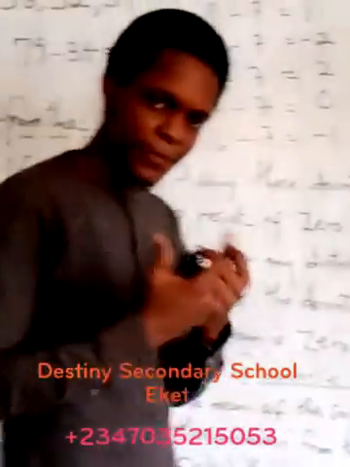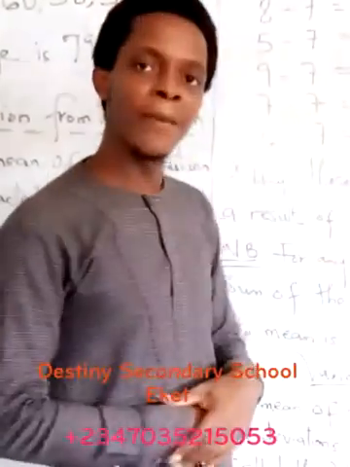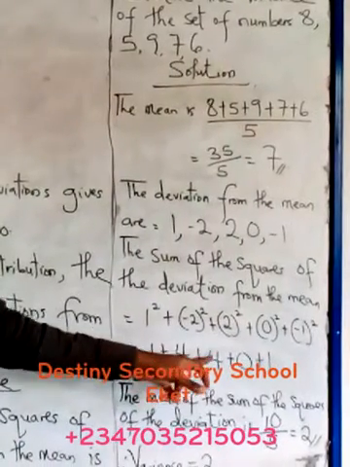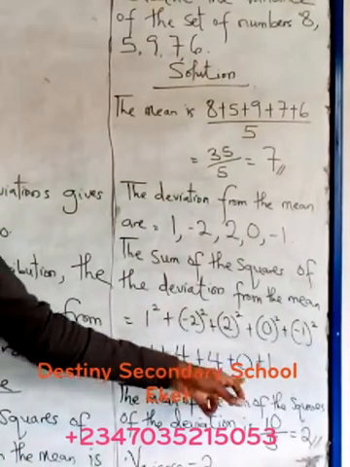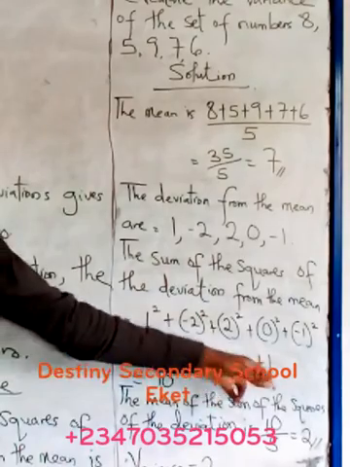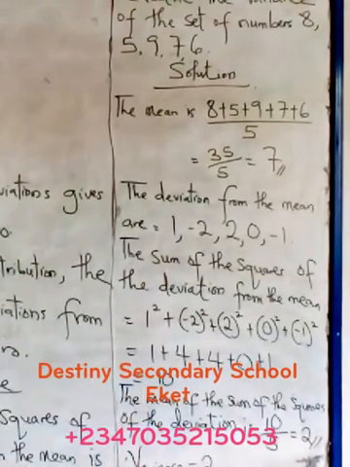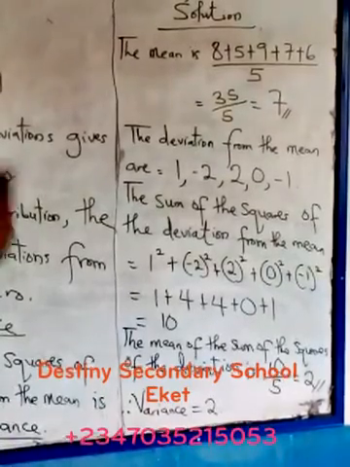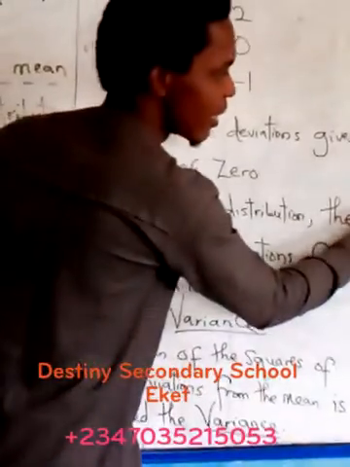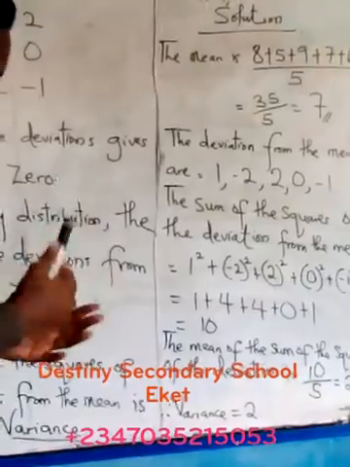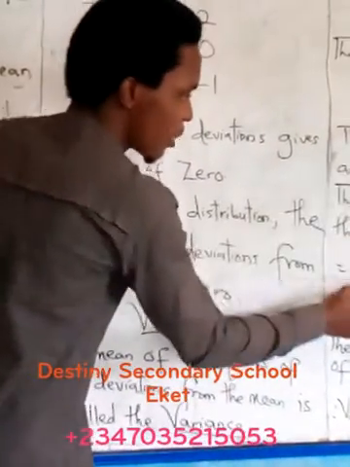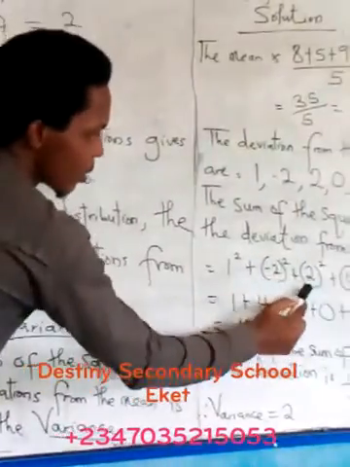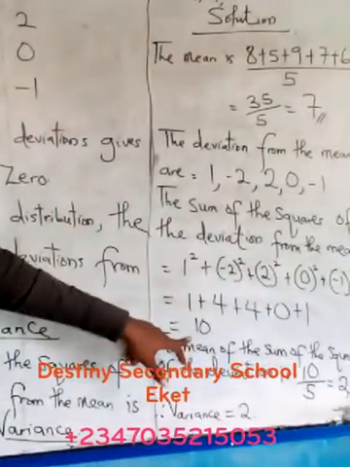We have now squared the deviation and summed it up. So we have 1 plus 4, which is 5. 5 plus 4 is 9. 9 plus 0 is still 9. Then 9 plus 1 is what? 10. Now we have summed the what? The square of the deviation. You add the square of the deviation, add the square of the deviation consecutively, and finally we'll have 10.